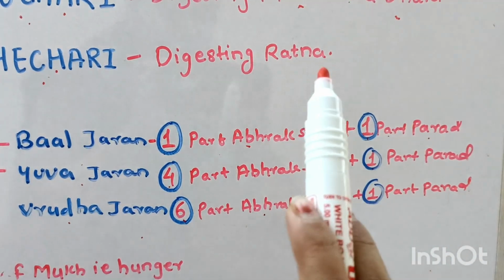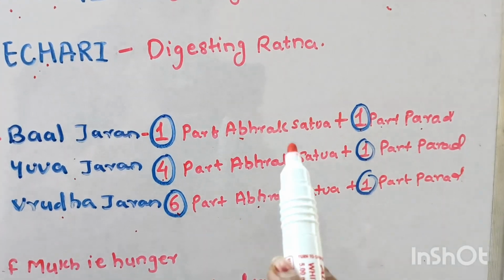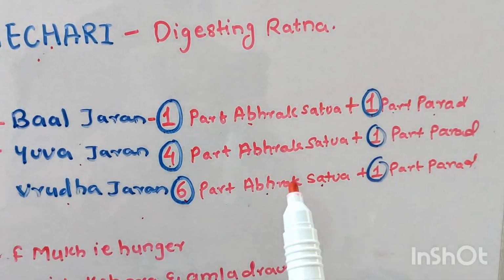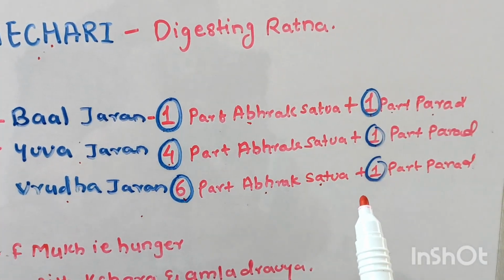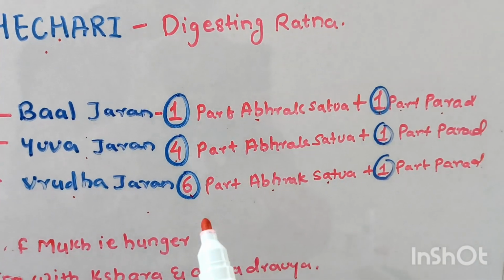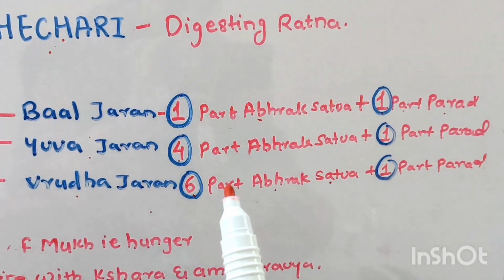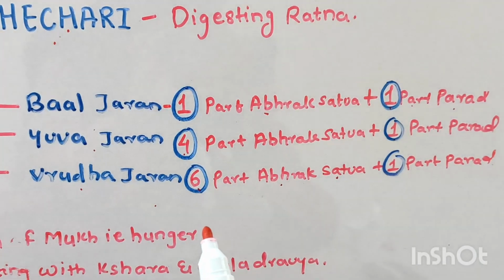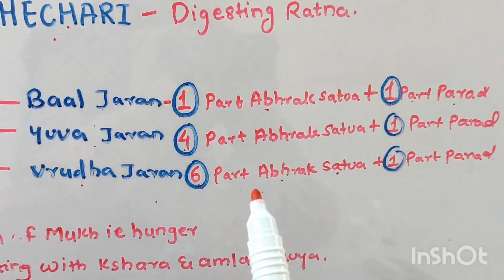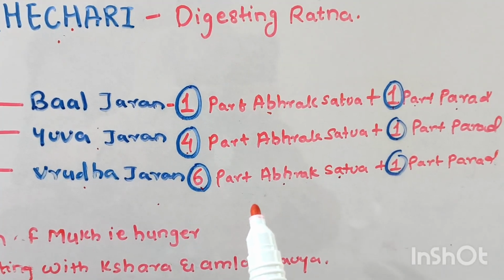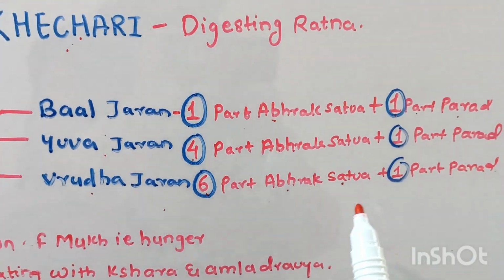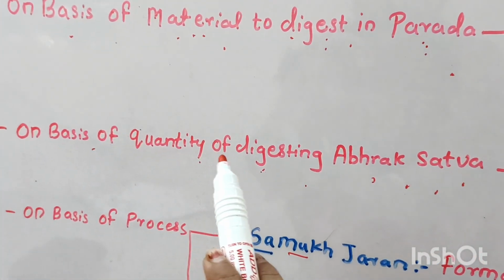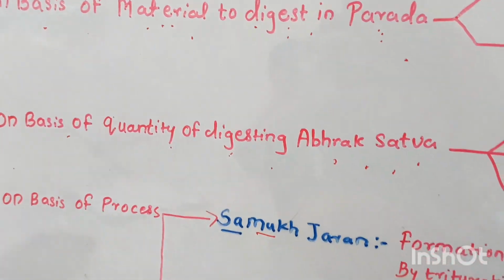So, when the process is Balajaran, we have to take 1 part of Abhrak Sattva and 1 part of Parad. When it is Yuvajaran, we have to take 4 parts of Abhrak Sattva and 1 part of Parada. When it is Vruddhajaran, it is 6 parts of Abhrak Sattva and 1 part of Parad. So this is how it is divided on the basis of the quantity of digesting Abhrak Sattva.